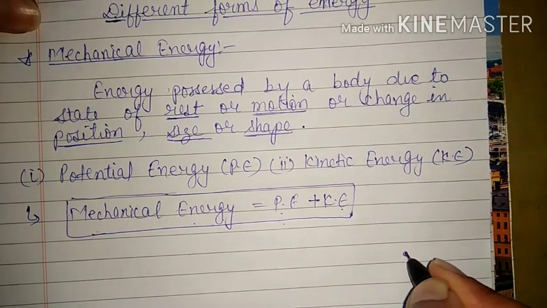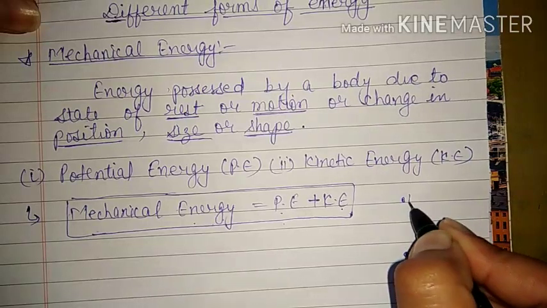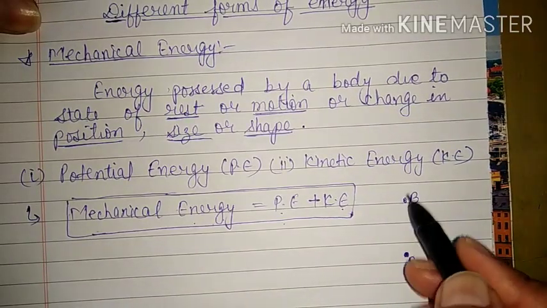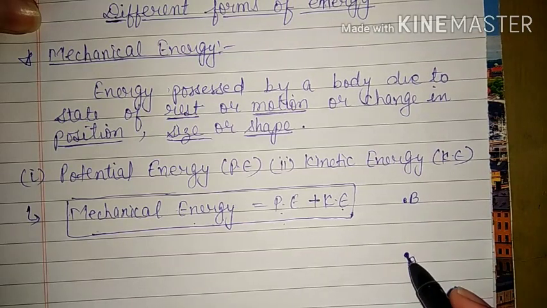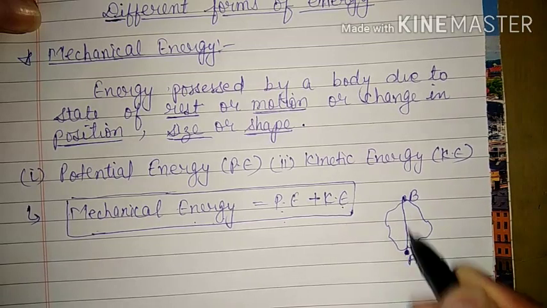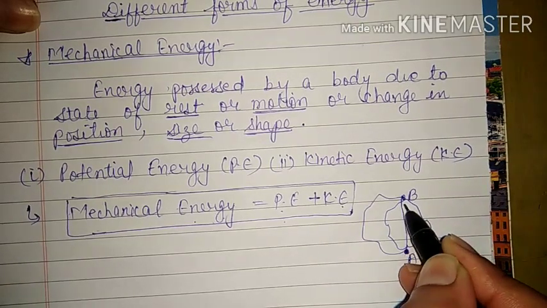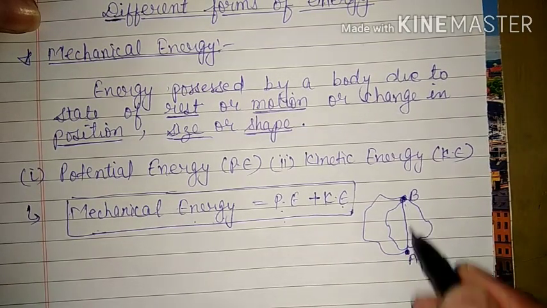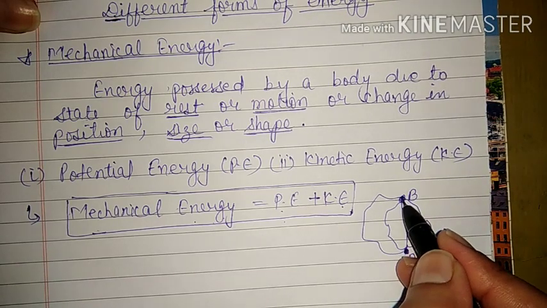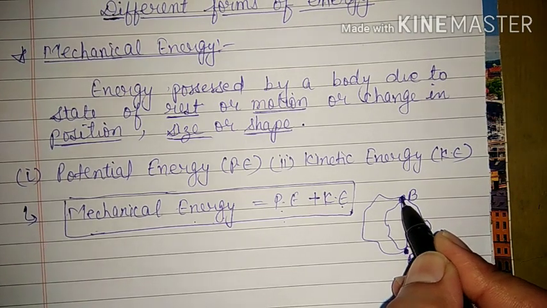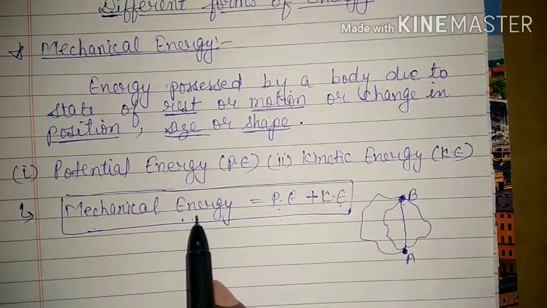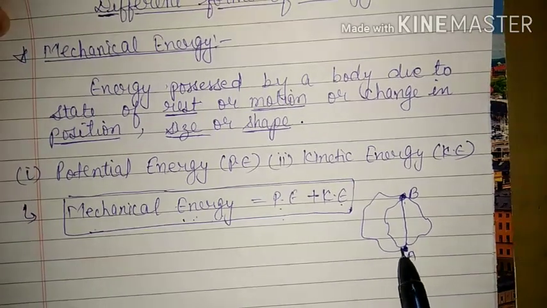That means if a body has to move from A to B, then the conservative forces depend only on the initial position and final position. They do not depend on the path followed by the body, that means how the body has reached B. That doesn't matter. What matters is that the body started from A and finally reached B. They are known as conservative forces. That means mechanical energy always remains constant under conservative forces.